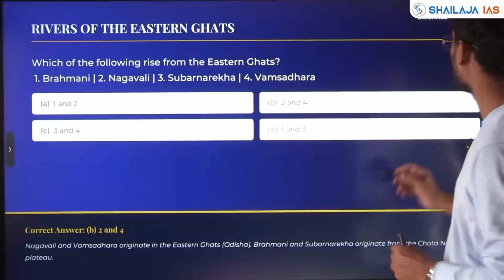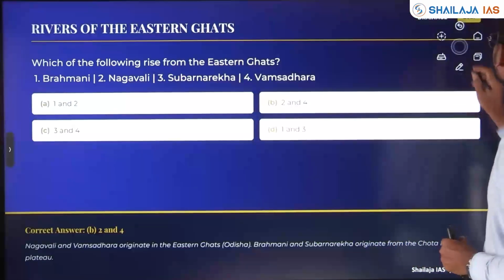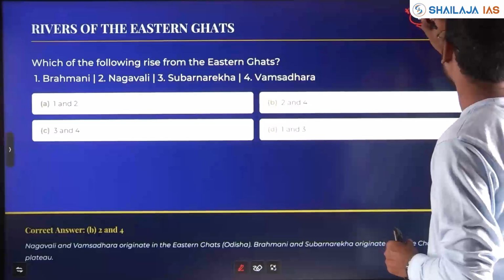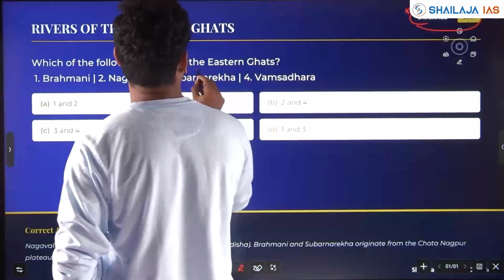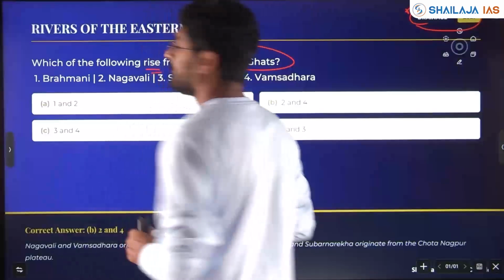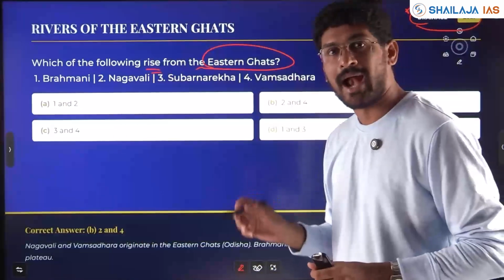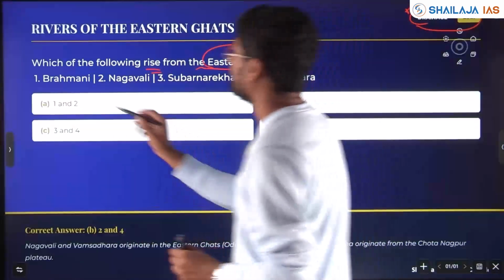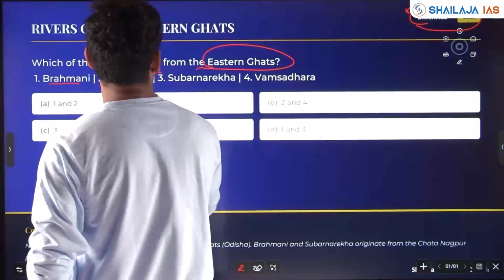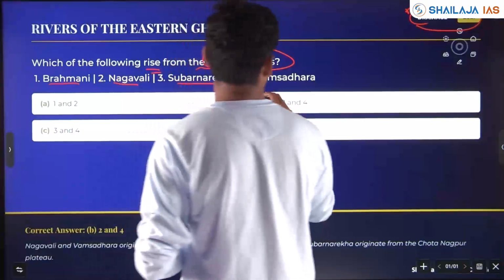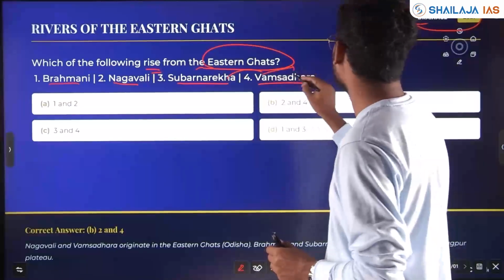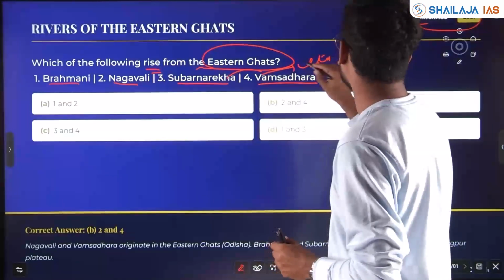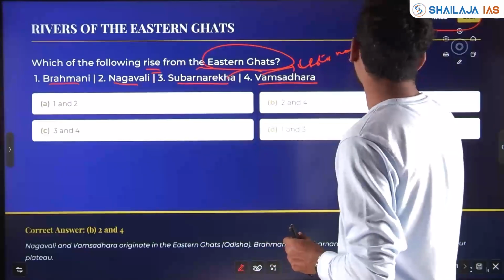Next, with respect to rivers of the Eastern Ghats, again asked in 2021. Which one of the following rise from the Eastern Ghats? The Western Ghats and the Eastern Ghats. Brahmani, Nagavalli, Subarnrekha, Vamsadhara. Brahmani and Subarnrekha are in the Chota Nagpur region, Chota Nagpur Plateau.